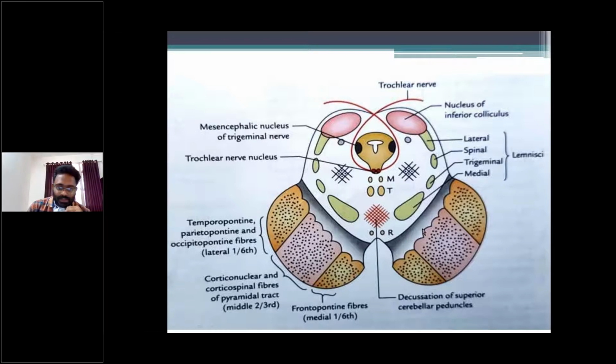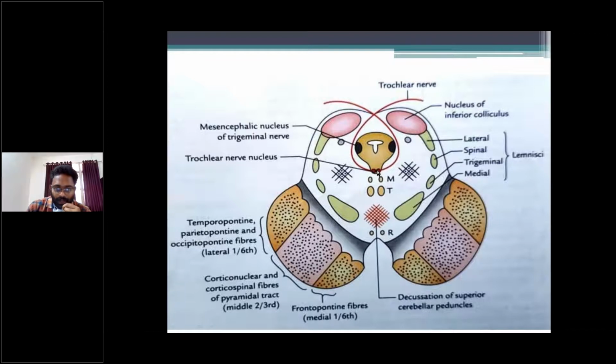So in this picture, first we discuss the gray matter and next white matter. The gray matter contains a nucleus called the trochlear nerve nucleus. This trochlear nerve nucleus is situated in gray matter, posterior to the medial longitudinal fasciculus.